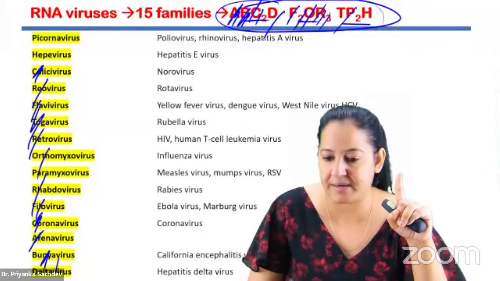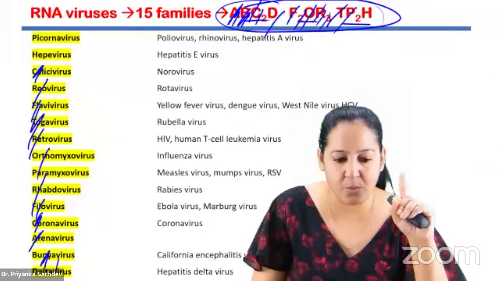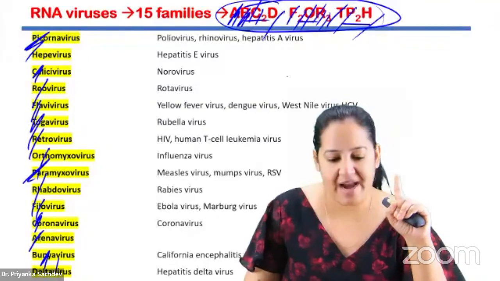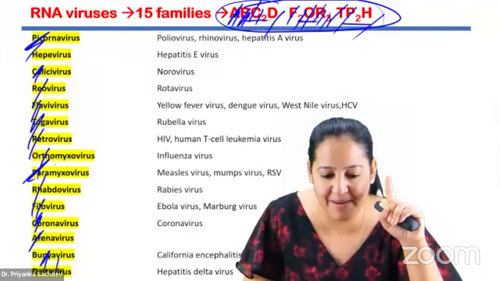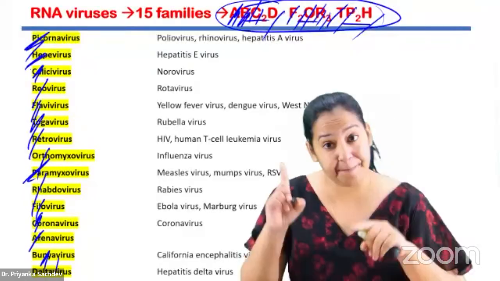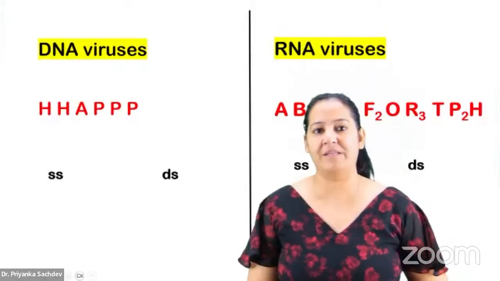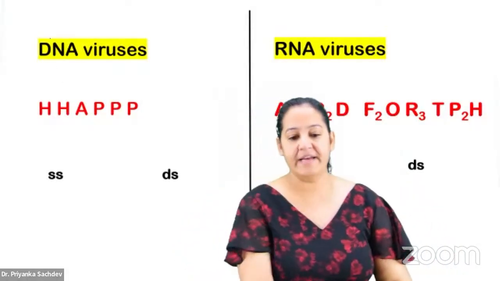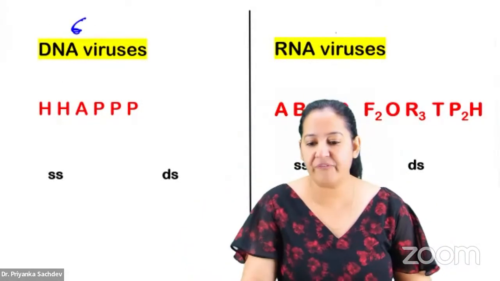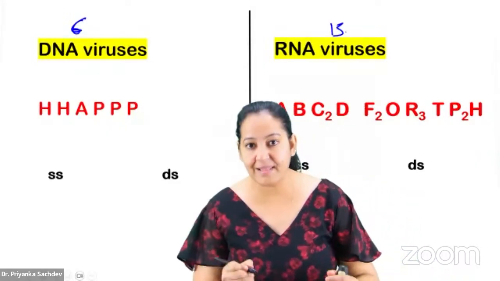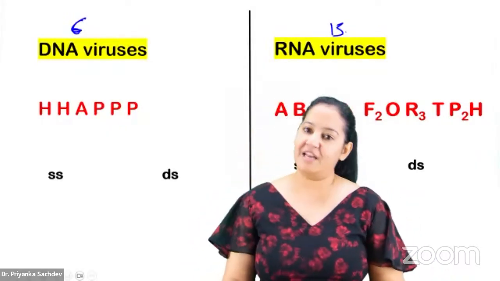And the 2P are there. One is picorna, one is paramyxo. And H is hepe. The H here is hepe. And what was the H there? Herpes and hepadna. So please write down the full form. Please say the full form. The 6 DNA and 15 RNA are in front of you. Please learn it by heart. The mnemonics are in front of you.